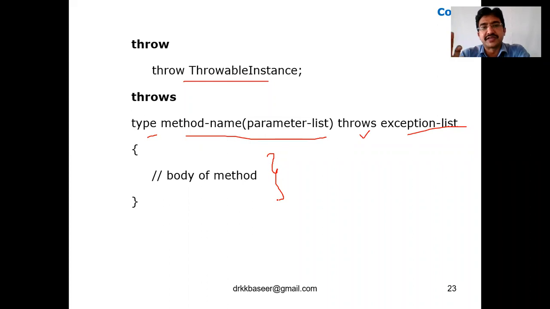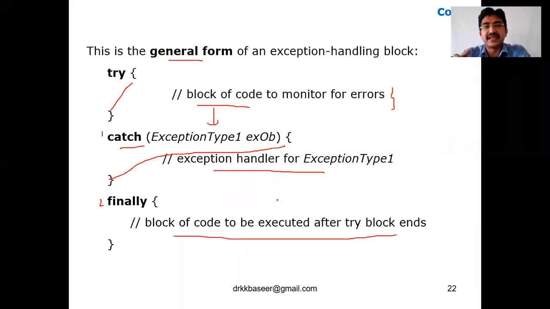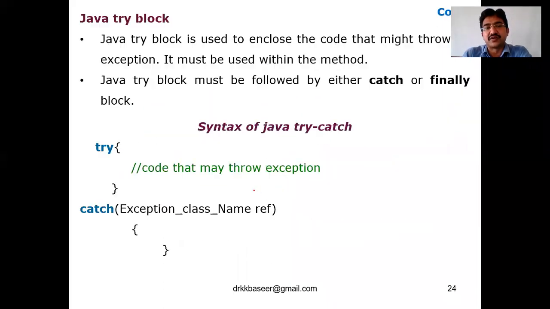Simply remember, throw can be used for a statement. Throws can be used for a method. Method means a set of statements, so for a set of statements we use the throws keyword. For a single statement, we use throw. For multiple statements, nothing but methods, we use the throws keyword. Okay, so we'll see examples of each of these.